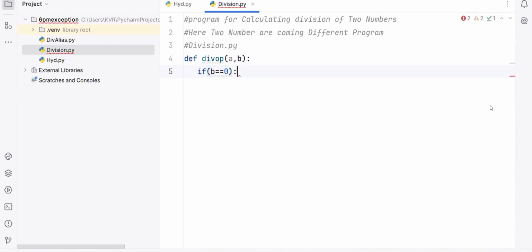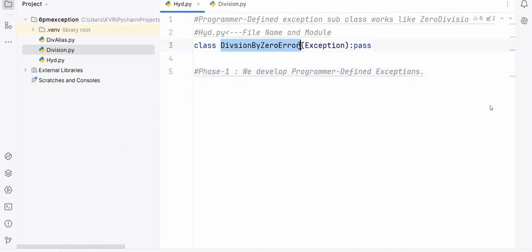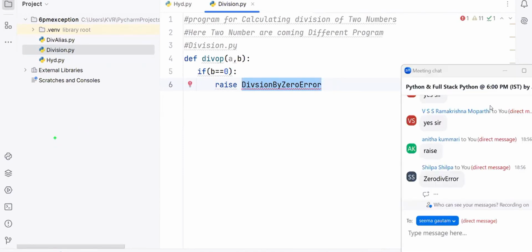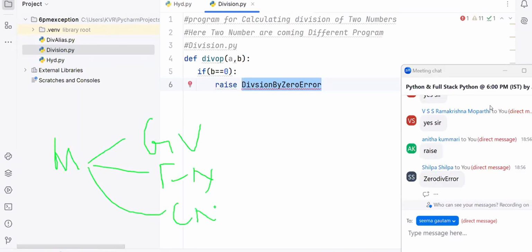If B is equal to 0. If the denominator is 0, say what? Raise. Which exception do I need to go for? Division by 0 error. What is division by 0 error? It is a class name. Every class name is present in a module. A module is a collection of global variables, function names, class names. Every class name is present in where?